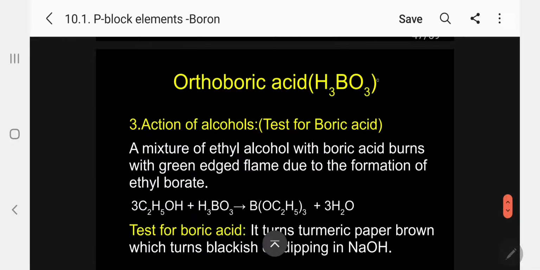Next, action of alcohols. Test for boric acid. This is very, very important in organic chemistry.